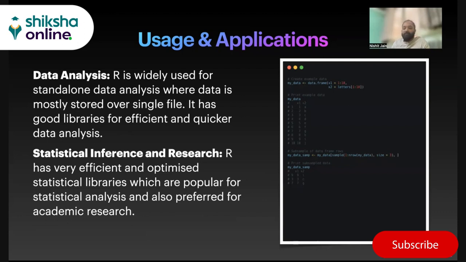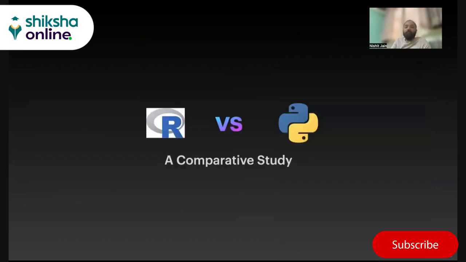Statistical inference and research, right? R has a very huge support or a fan base when it comes to academic research, right? So when you want to do a mathematical or scientific research, you would basically prefer R because it has huge inbuilt support for statistical libraries and research to develop algorithms in statistics or do a statistical analysis for inference and various other purposes, correct? So although its usage is limited, it's really high when it comes to statistical research.